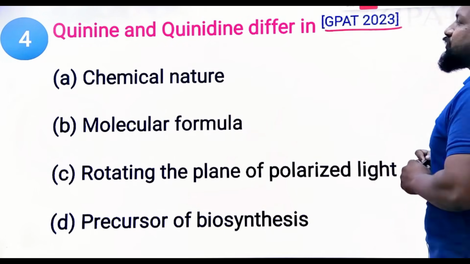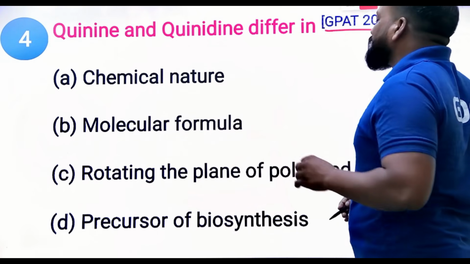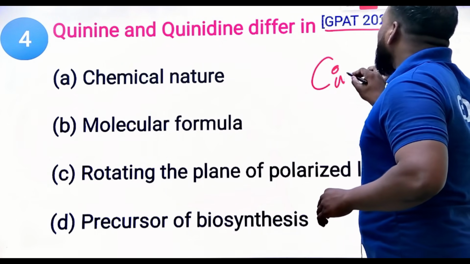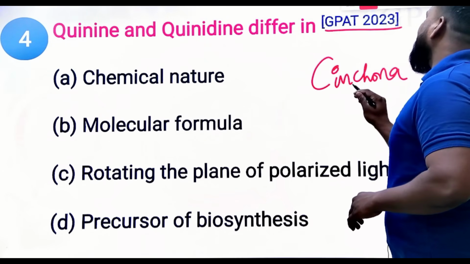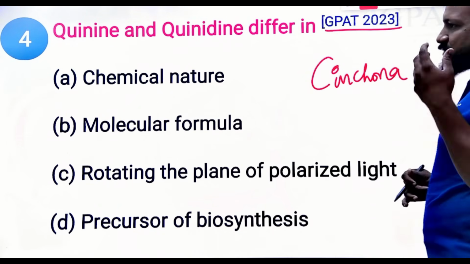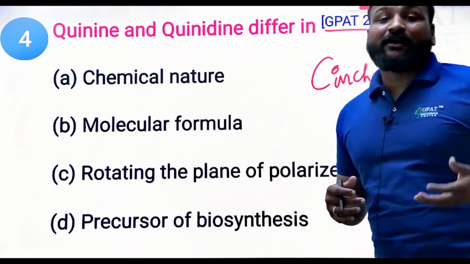Next, quinine and quinidine differ in what? Quinine and quinidine both are obtained from where? This is a 2023 question. They are obtained from the cinchona. Cinchona ledgeriana, cinchona succirubra, cinchona calisaya, four sources.